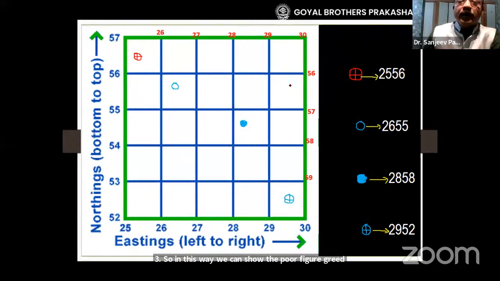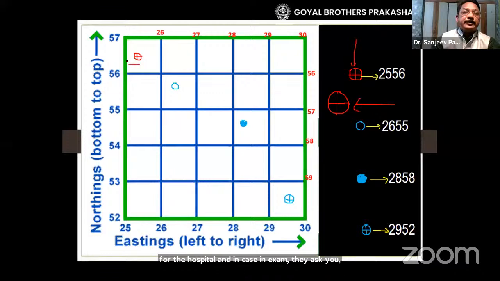Now, if you see here, teachers, here is a red circle with a cross inside it. It is a symbol for the hospital. And in case in the exam they ask you to give the 4-figure grid reference of the hospital, then we see the left side. Children say here is no number, but we see the number here, 26. So the number will decrease on this side, so this number will be 25. So it will be 25 and the below number is 56. So 25, 56. In this way, we can show the 4-figure grid reference.